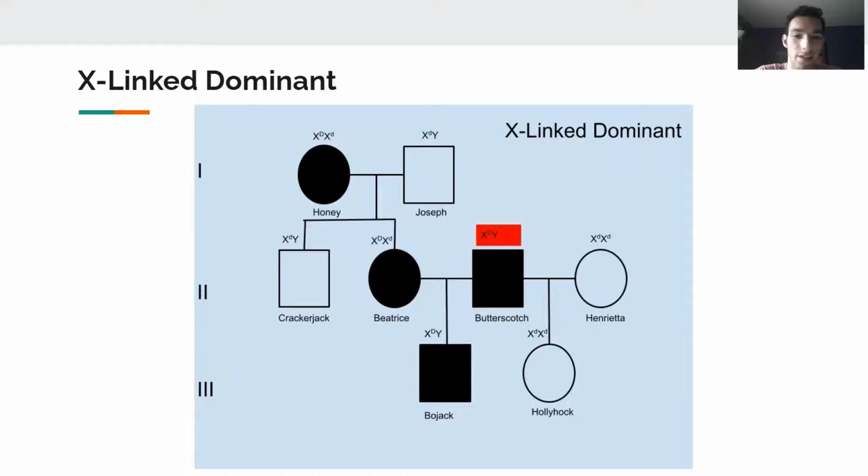First, we can look at X-linked dominant. I have marked all the genotypes that the individuals would have to have, and you can see that this is not a plausible mode of inheritance, as Hollyhock would have to have inherited a recessive X allele from Butterscotch in order to not have the phenotype. But Butterscotch is only able to donate a dominant X allele.